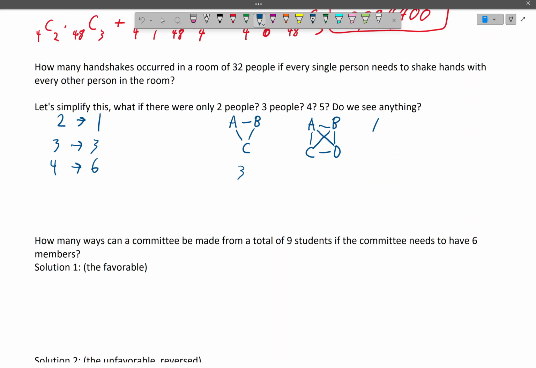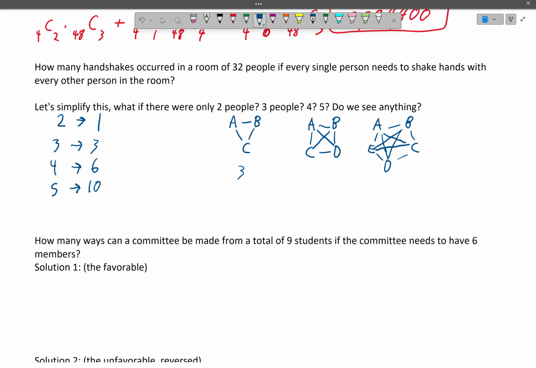If there were 5 people, it goes all the way around the outside. So there are 5, 6, 7, 8, 9, 10. Okay, now you may or may not notice this as a pattern, but I'm going to show you that this